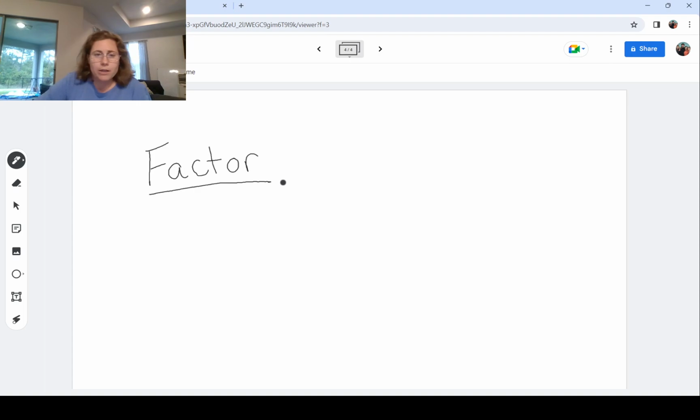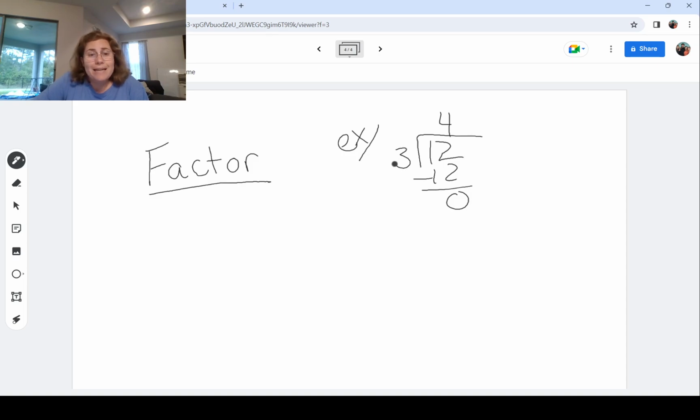That is a lot of words, so I'm going to explain factor through example, okay? So let's say we have the number 12, and we divide it by 3. 3 times 4 is 12, and we have no remainder. So 3 is a factor of 12.